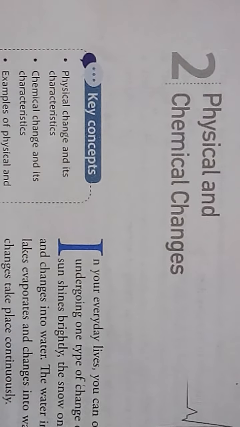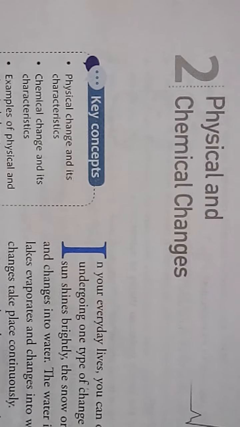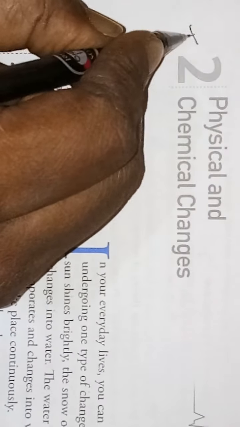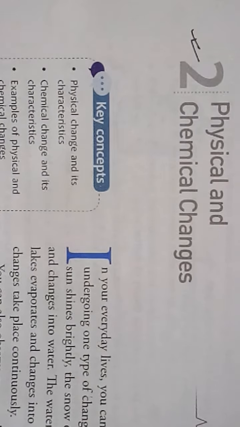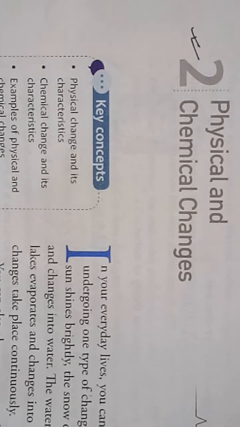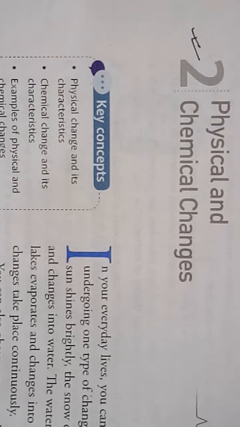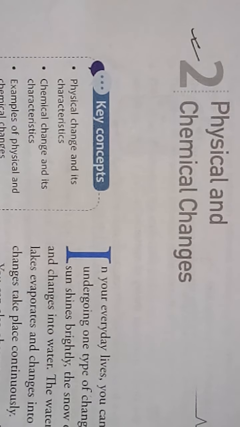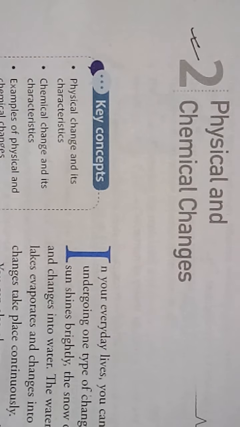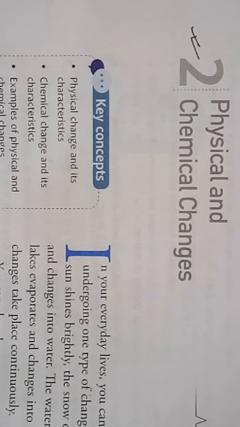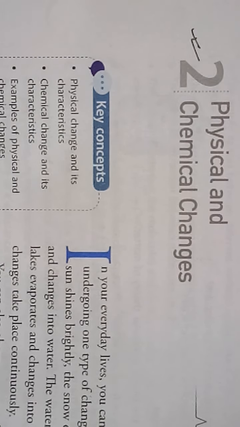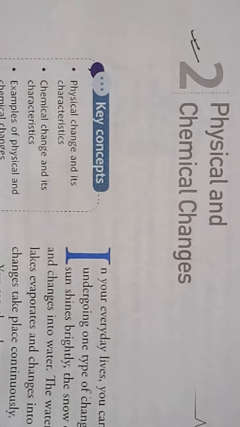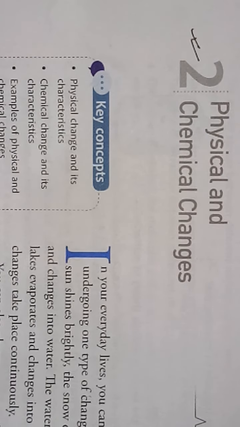Today we will discuss the second chapter of your chemistry, that is physical and chemical changes. As you know, in your everyday life you can observe various substances undergoing one type of change or the other. When the sun shines brightly, the snow on mountain peaks melts and changes into liquid water. The water in ponds, seas, rivers, lakes evaporates due to sunshine and changes into water vapor. So these types of changes take place continuously.